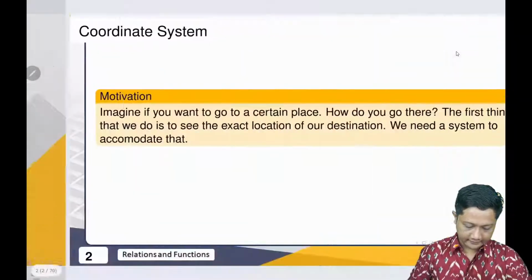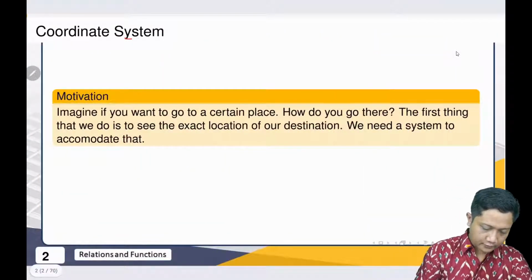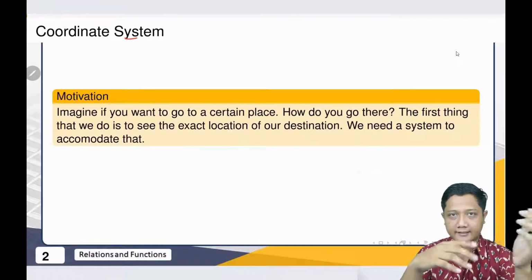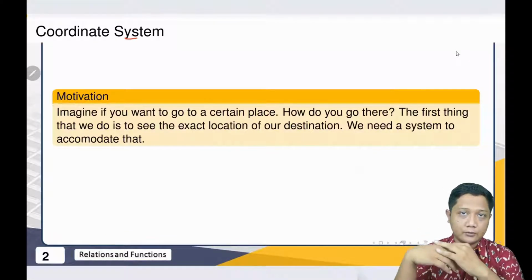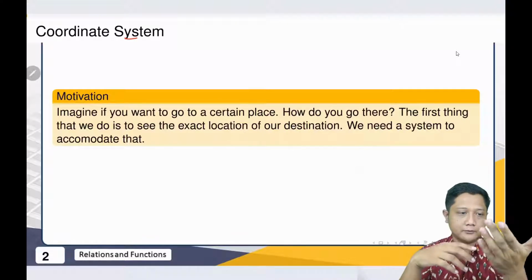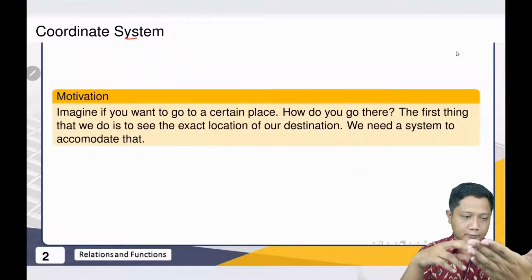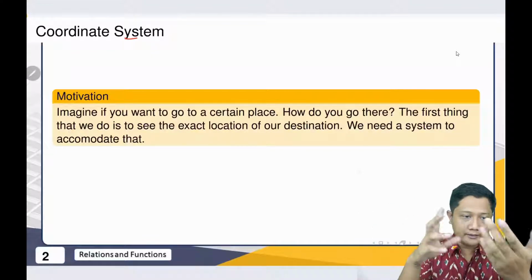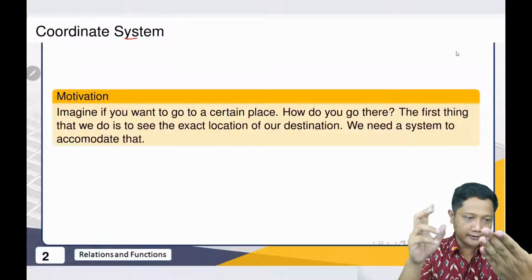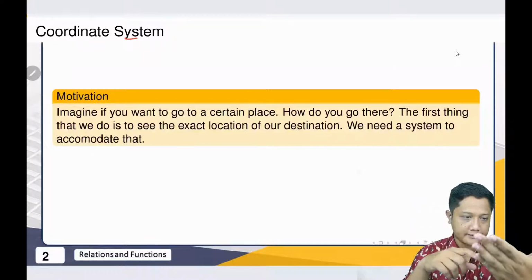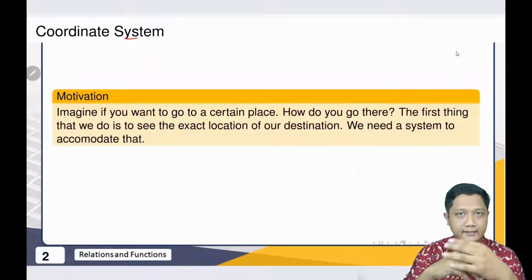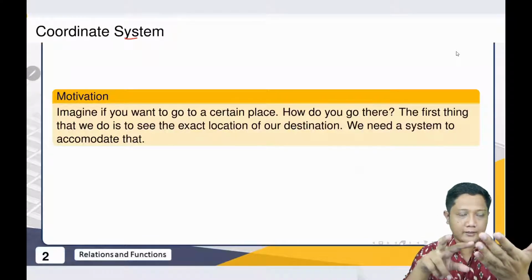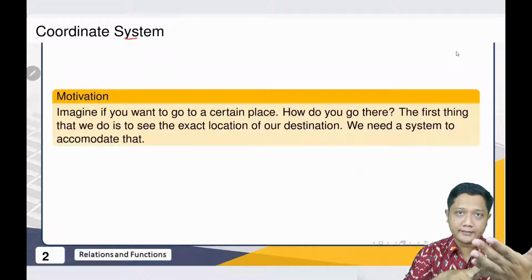Imagine you are in Yogyakarta and you want to go to UGM, especially the Faculty of Biology of UGM. Usually what we do is open the map on our phone and search. How do we find the exact location?